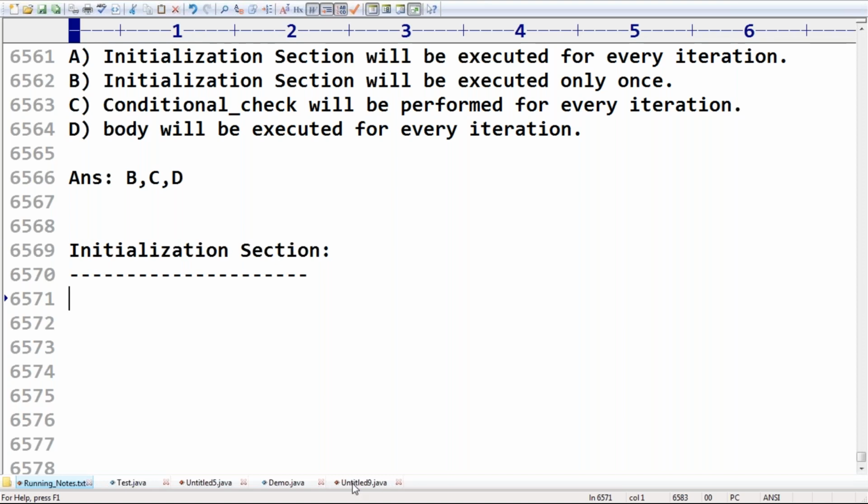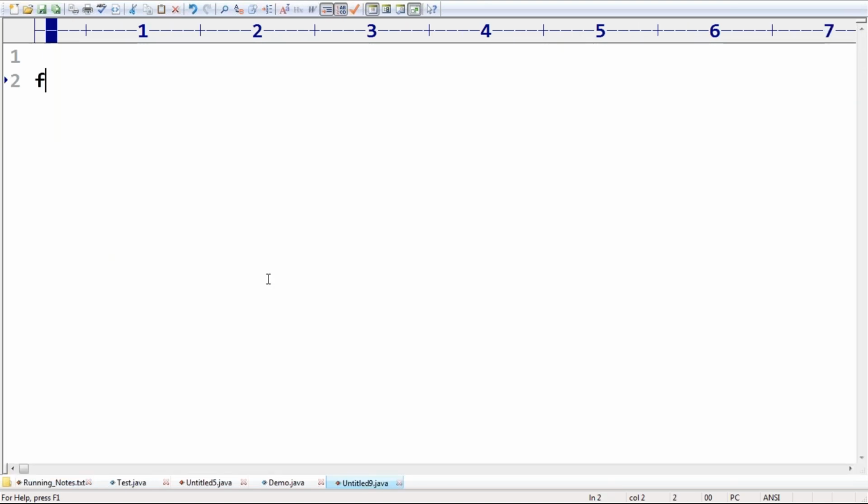Usually inside the for loop, in the initialization section, what we always take is int i = 0; i < 10; then i++. Now observe carefully.